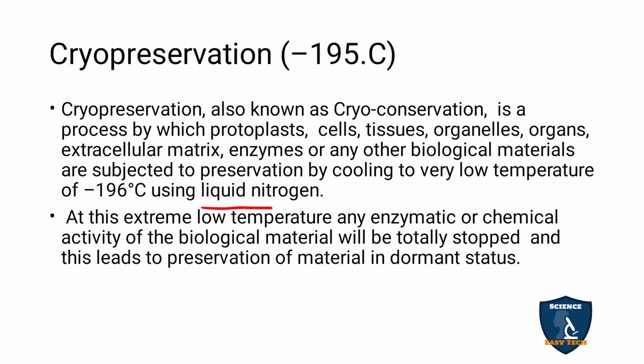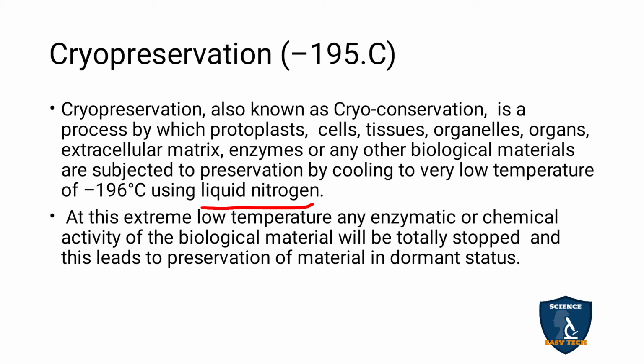They may ask this in your 1 mark. At this extreme low temperature, any enzymatic or chemical activity of the biological material is totally stopped, and this leads to the preservation of materials in a dormant status. So when you keep the biological substance at a very low temperature like minus 196 degrees Celsius in liquid nitrogen, no chemical and enzymatic activity takes place.